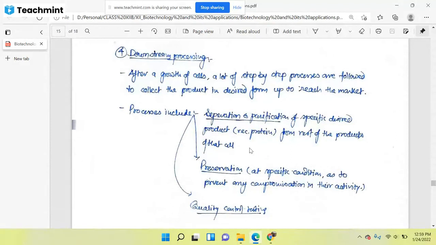Sometimes, if you are drying up that particular protein, that is called lyophilization, so lyophilization will be needed. For different proteins, different enzymes, different recombinant proteins, different preservation techniques are there. So you need to preserve the particular protein in its own way.